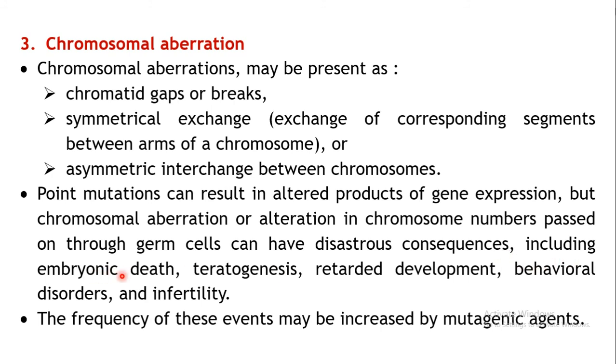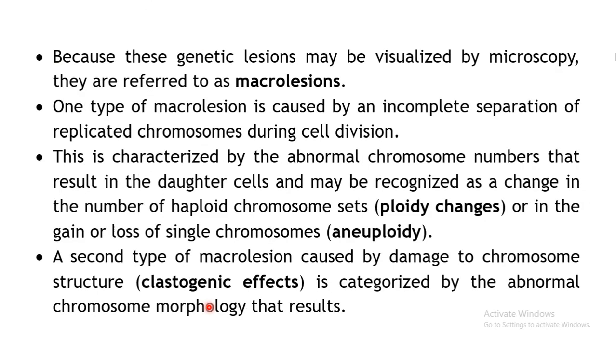There may be embryonic death which may result. It may also be teratogenic in nature, resulting in teratogenesis. This is one of the mechanisms of teratogenesis. Mutations may result in teratogenesis, or chromosomal aberrations may result in teratogenesis. That is, a baby may be affected, or there may be retarded development. The growth of the baby may get affected, or behavioral disorders may be produced, or infertility also may be produced, due to the chromosomal aberrations.